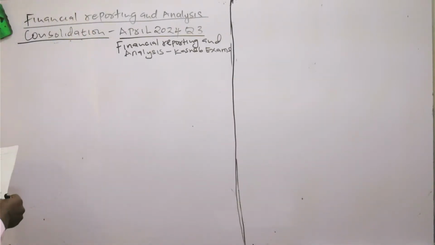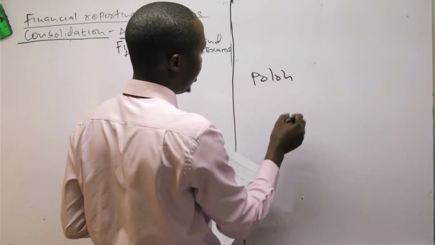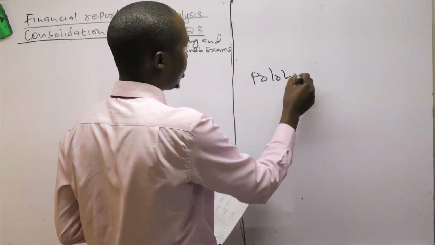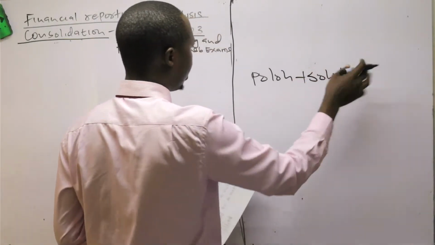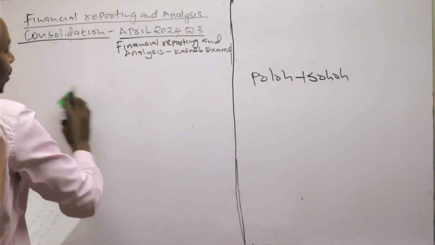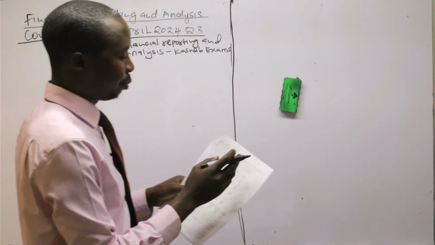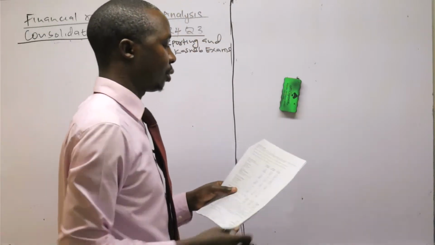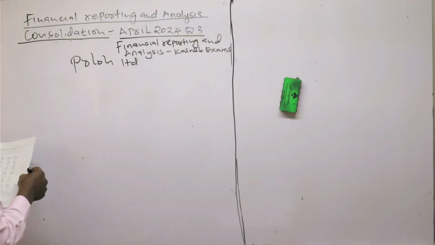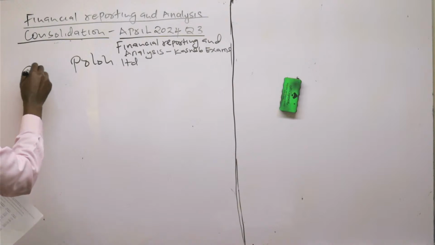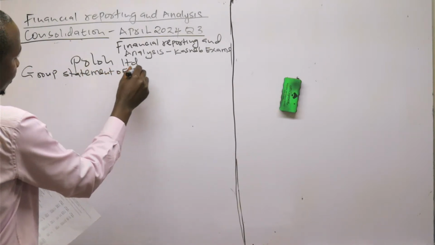For this, when there is a parent acquiring subsidiaries, you add the parent and the subsidiary. We don't add the associate, but for the associate we will consider some other items, like profits and dividends. But most of the items we add are those of the parent plus subsidiary. So I'll write Poro Limited group statement of financial position.